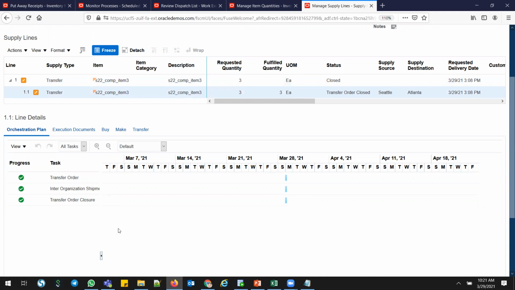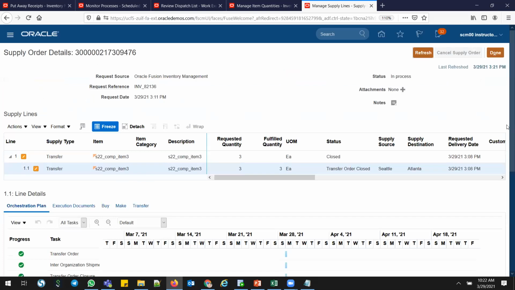You have to write a query and pull the details from the interface tables. You have to write some update script. You have to correct that, and then re-trigger that. This is a big, tedious, hectic process in EBS, and only those who have a little bit of technical knowledge can do that. Few functional people can't. But here, everything can be done through the front end and visually.